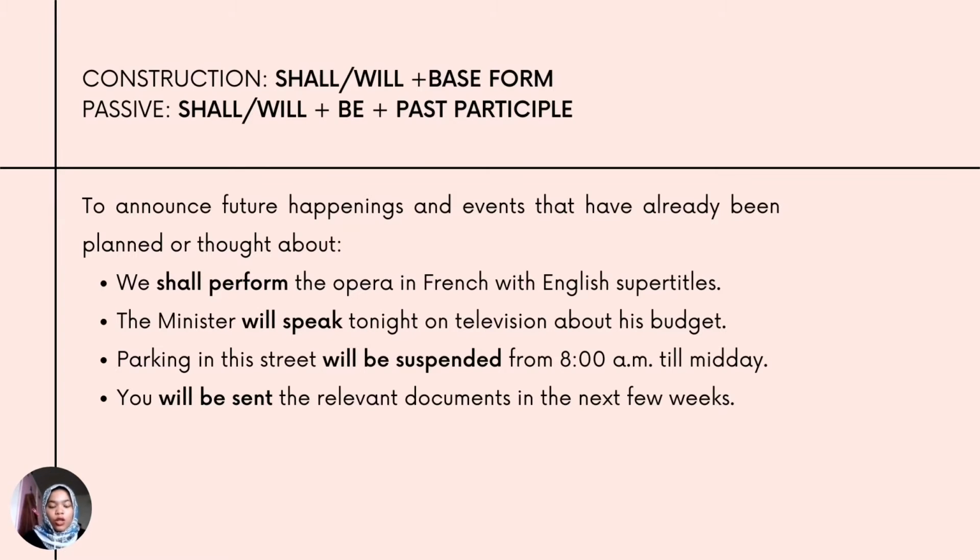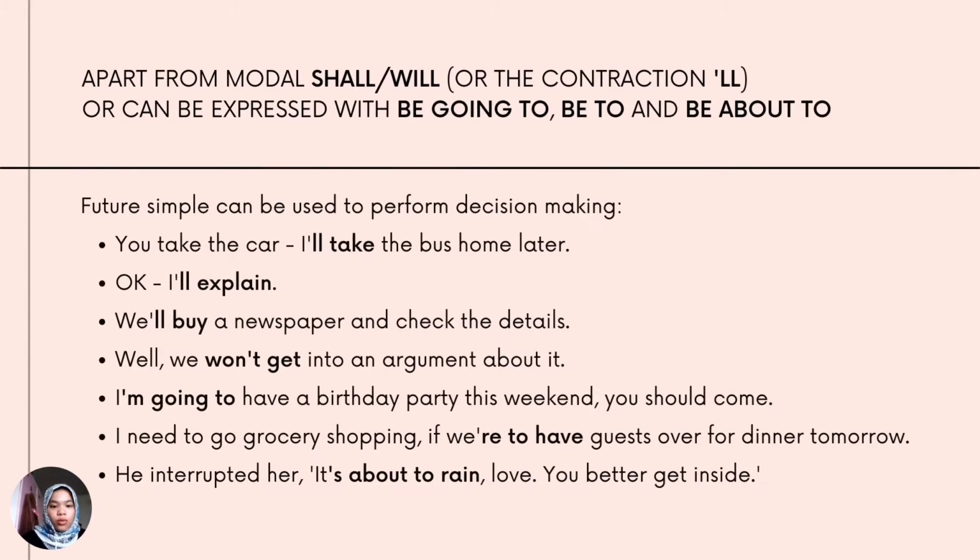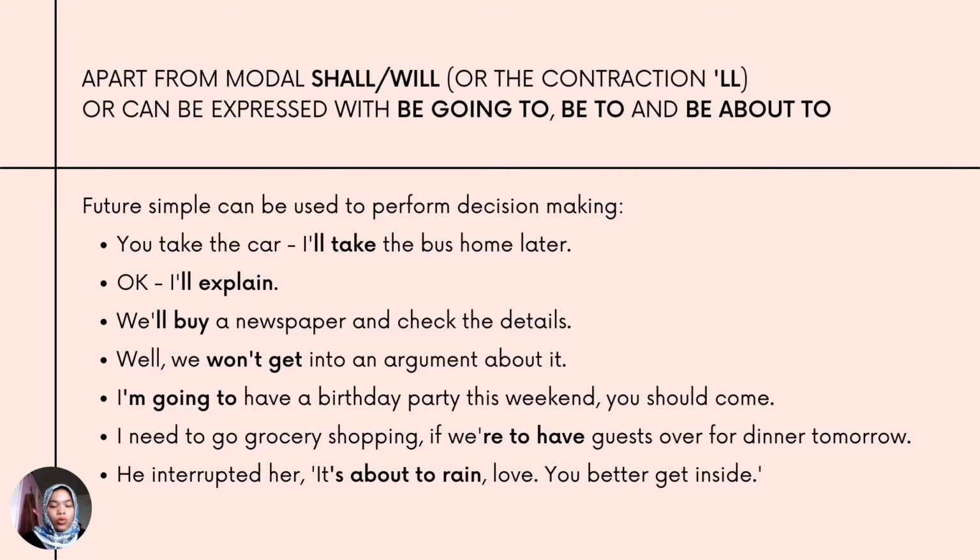So the next usage for future simple is that it can be used to perform decision making. So apart from the modal shall or will, future simple can be expressed with be going to, be to, and be about to. Be in this sentence construction does not mean the word be, however it is the be verb. The be verb plus going to, the be verb plus to, and the be verb plus about to.